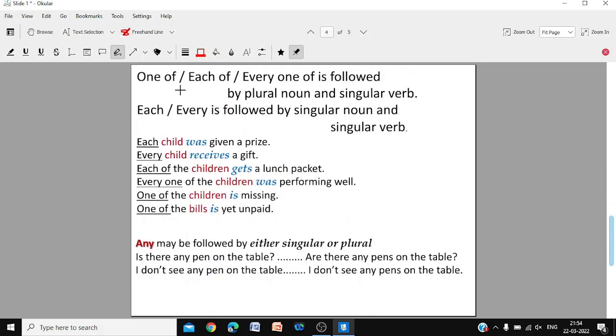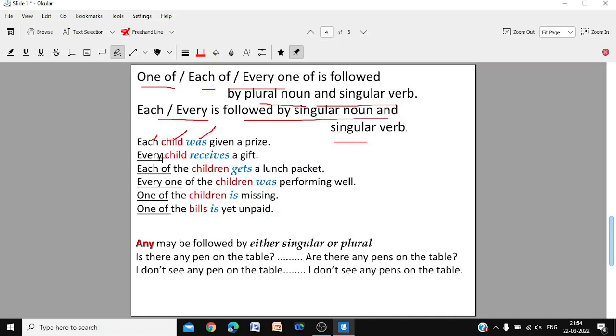One of, each of, everyone of is followed by a plural noun and a singular verb. Each and every will be followed by a singular noun and singular verb. Each child was given. So child is singular, was given, was is singular.